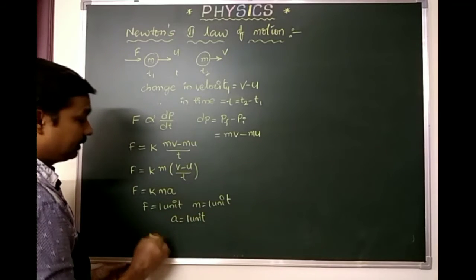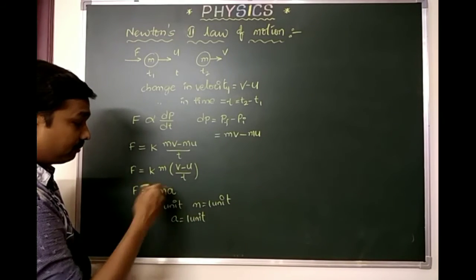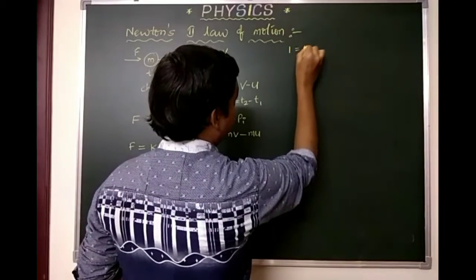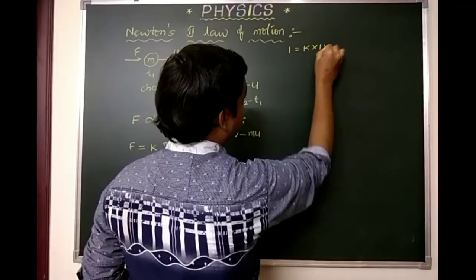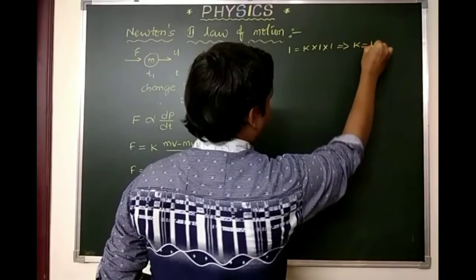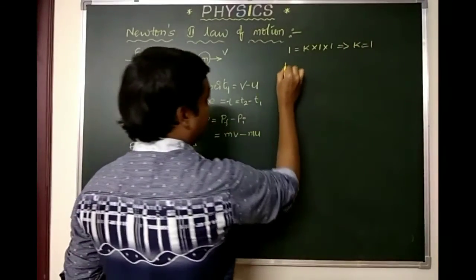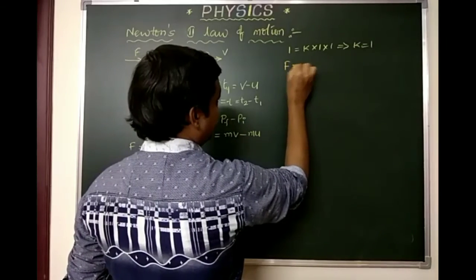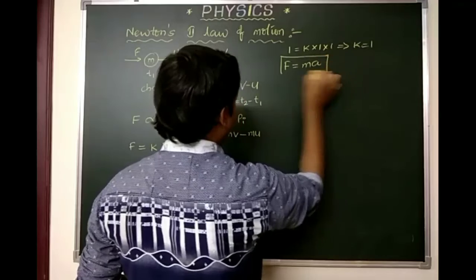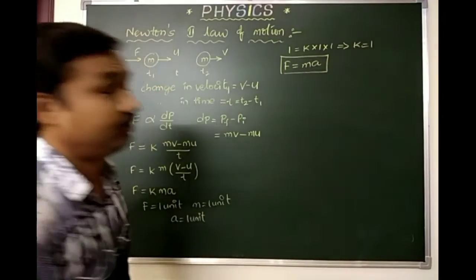So we can substitute all these in this formula. We get 1 equals K into 1 into 1. So K value becomes 1. Substituting again in the formula, F equals ma. This is the formula for Newton's second law of motion.